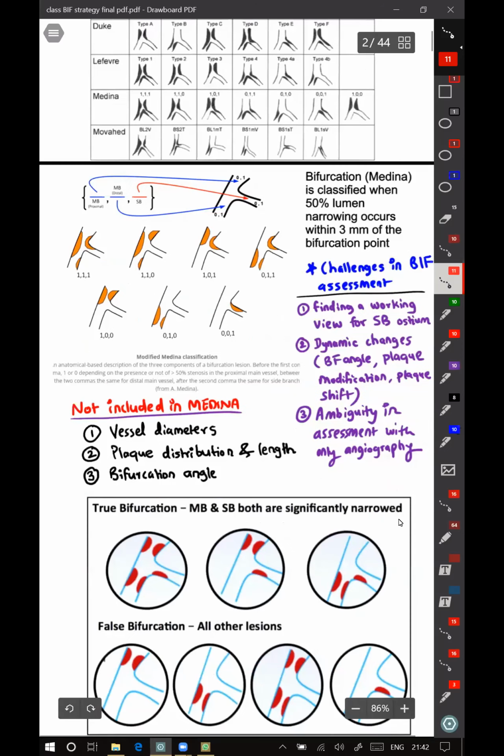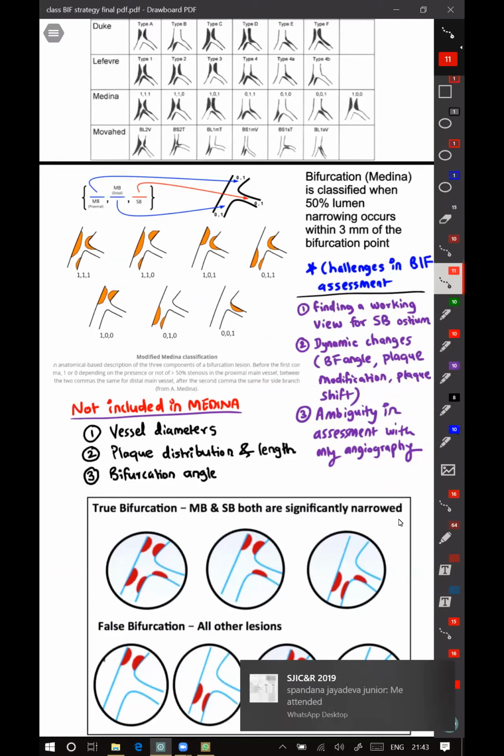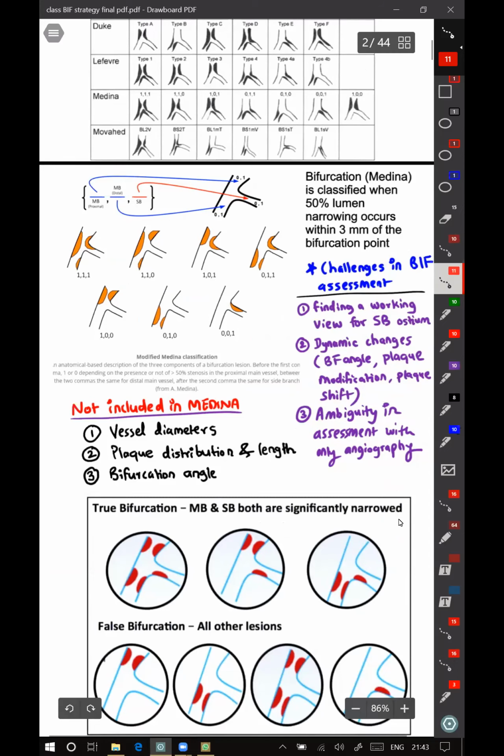The problem in assessment of bifurcation is finding a working view for the side branch ostium. Sometimes if we don't get a proper view, the bifurcation lesion might be completely missed. And second is the dynamic changes which occur in the bifurcation as we go ahead with the intervention. The bifurcation angle might change. Once we wire the lesion, the angle which was previously 90 can become 60. The plaque modification which we do because of balloon dilatation can also affect our strategy later. Plaque shift, all these things we'll see ahead.